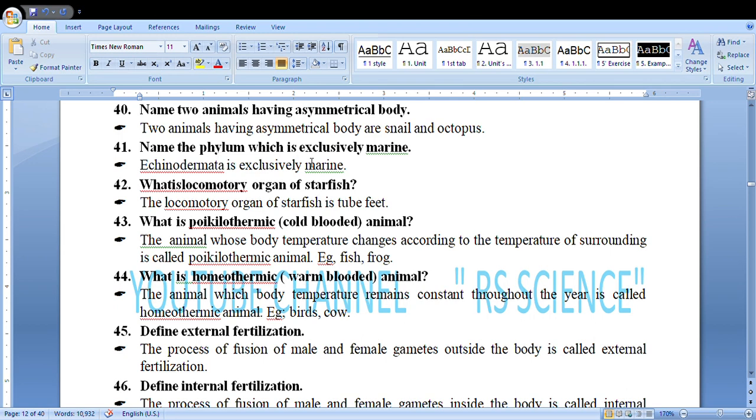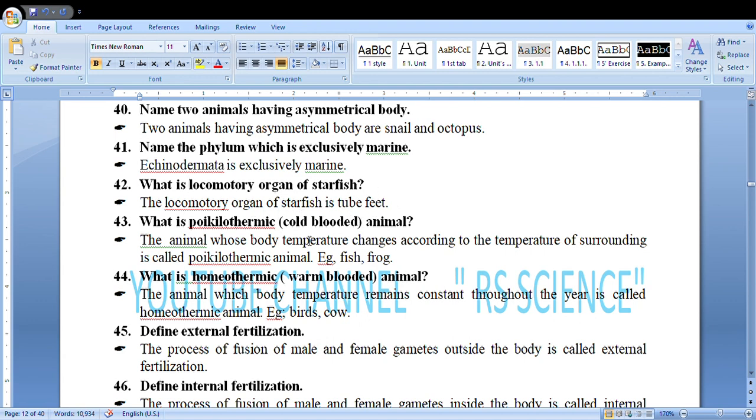Name the phylum which is exclusively marine. Marine means it is found in salty water. It is Echinodermata, which is exclusively marine. What is locomotory organ of starfish? The locomotory organ of starfish is tube feet.